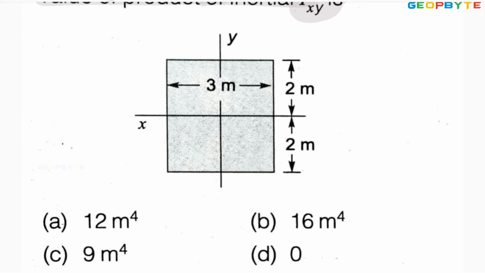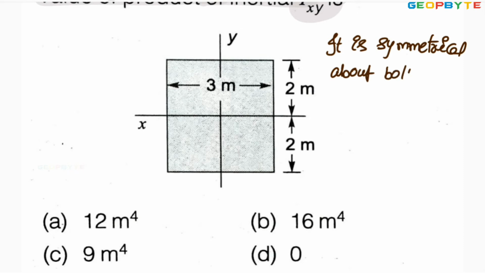It is a rectangular one. Since the given one is rectangular one, it is symmetrical about both x-axis and y-axis.